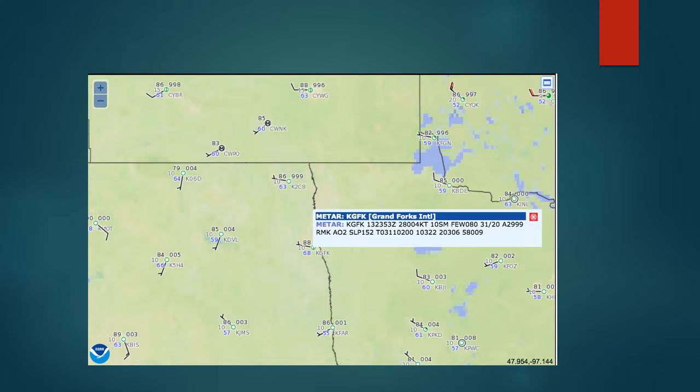This is the METAR of Grand Forks, and there's 4 knots of wind from 280 degrees. The visibility is 10 statute miles, and there are few clouds at 8,000 feet, and the temperature is 31 and the dew point temperature is 20 degrees Celsius.